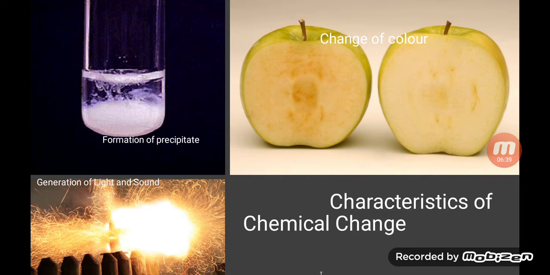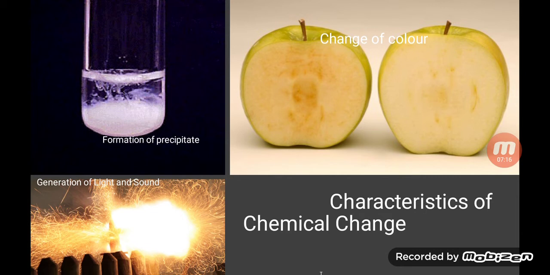Here you can see an apple with a brown coating. So we will discuss it first. The cut surface of a half-eaten apple, if you keep it for a while, will turn brown. Why do we see this change? Because the chemicals present on the surface of the apple have reacted with air. An oxidation reaction has taken place. So this is a chemical change. We cannot get the whitish layer of the apple back.